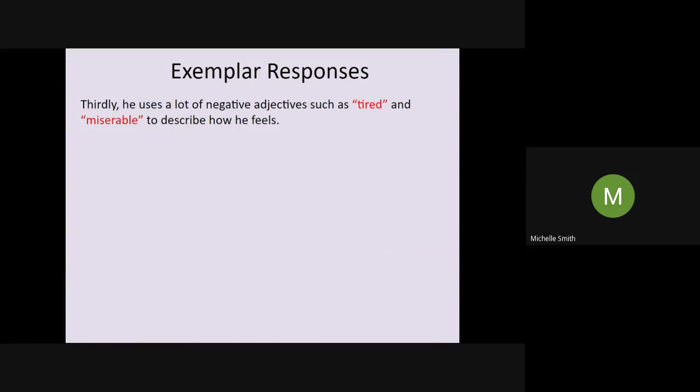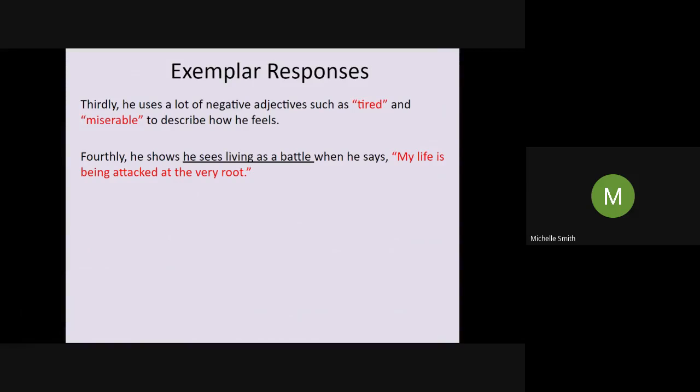It's not an issue, so don't feel like you've got to know them by heart. It's great if you do know them, and it's really good practice in general, but you don't have to. So you could have just put, he uses a lot of negative words, such as tired and miserable. I don't think those quotes need any more explanation. He's clearly struggling, or he wouldn't have said that he was tired and miserable.